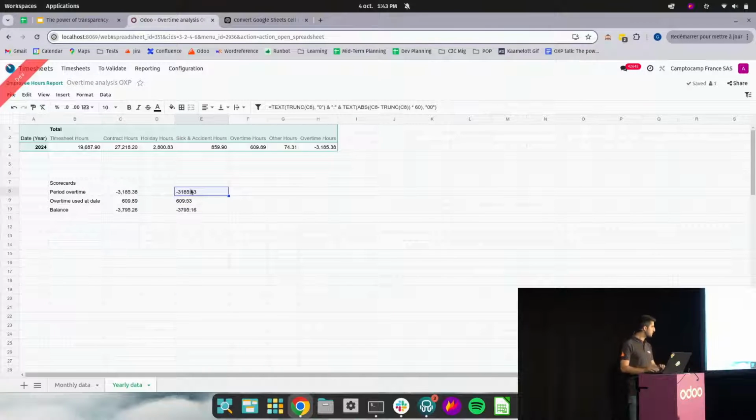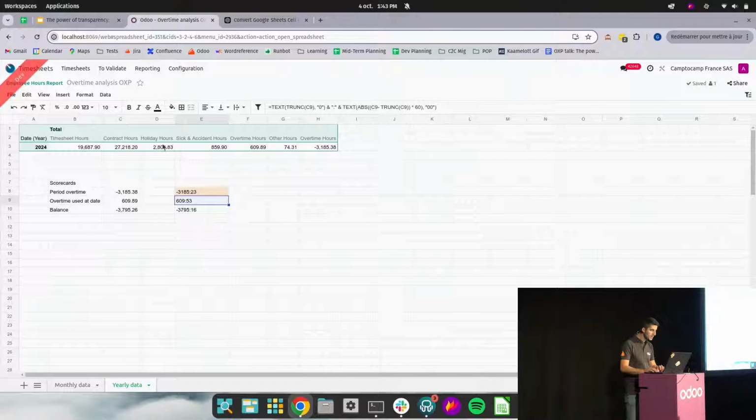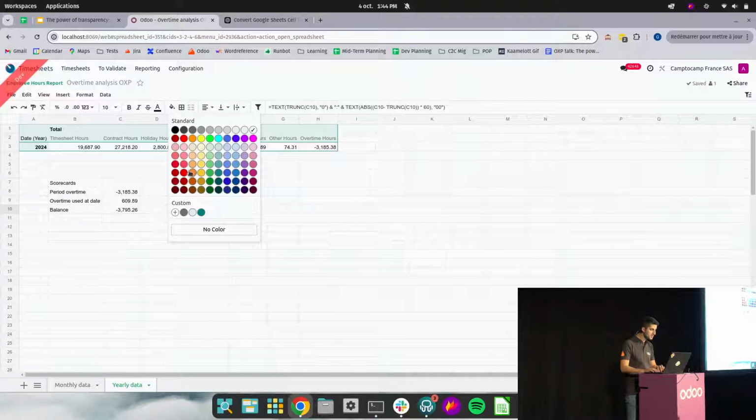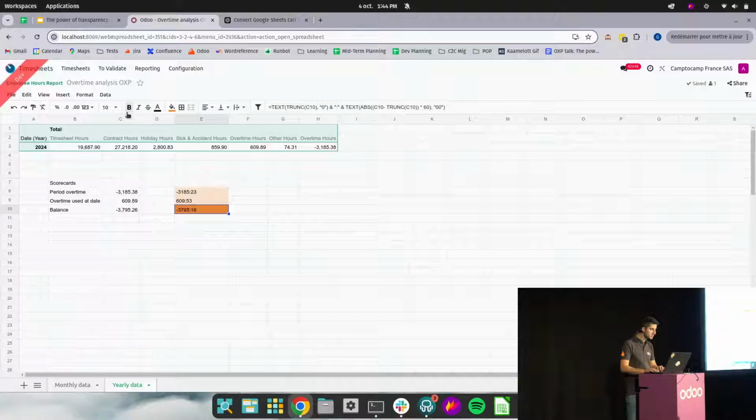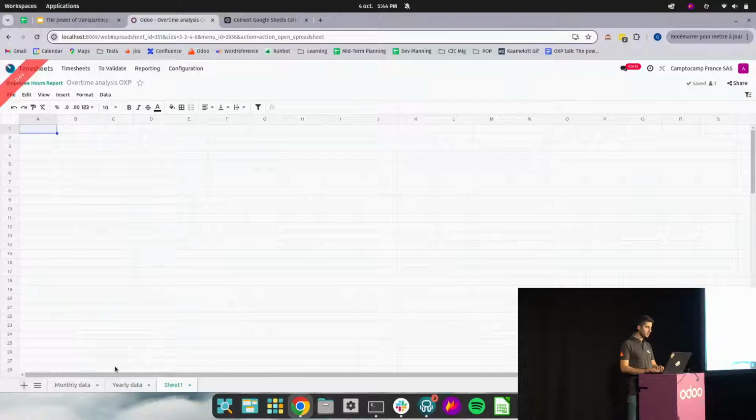So let's just make it a little bit sexier. We're going to put some colors. Okay. Going to make it, perfect. And this one is more important as it's the one giving us the balance, so I'm going to put it in bold as well. And you will see that this has an impact on the scorecard. Okay, now that this is done, I can create a new spreadsheet. Be careful, as we're going to create a dashboard, we need to put our dashboard sheet in front of all the other sheets. Let's call it dashboard.